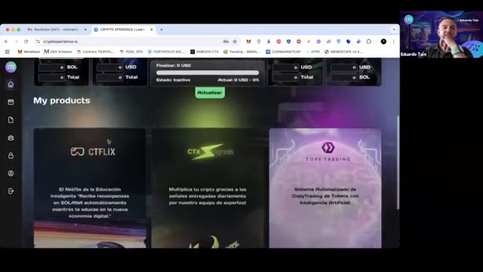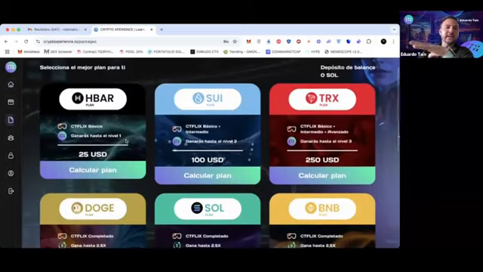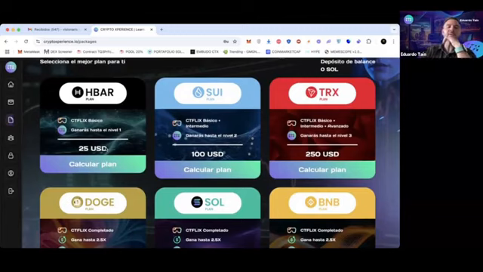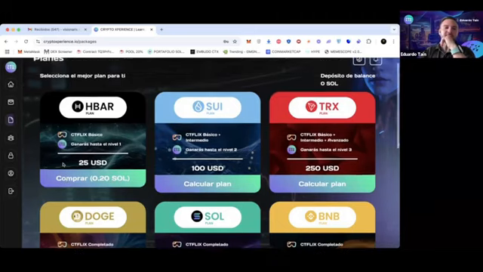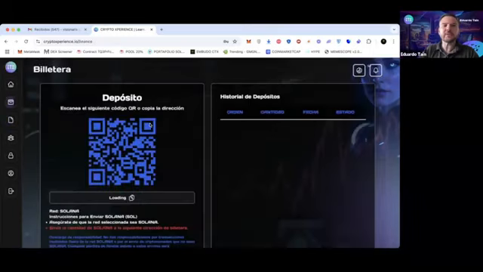And now, since I am already logged in, let's go to the plans, which is here, like this little folder. And I will buy, as an example, a plan for 25 USD, in Solana, obviously. We calculate the plan. It says I have to send 0.20 Sol. And we are going to the tab at the top. There's the little house. That's where you always copy the link. Here is the second one, which is where you fund. And the third is to see how much you need to send. In this case, I've already seen it, 0.20, right? Let's go to this second box, and now let's fund.